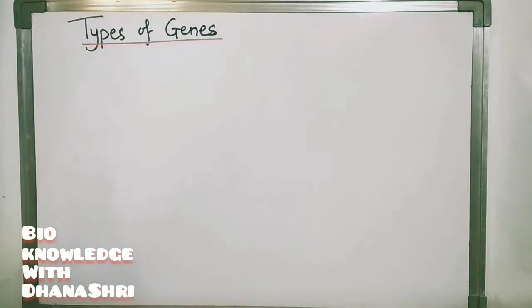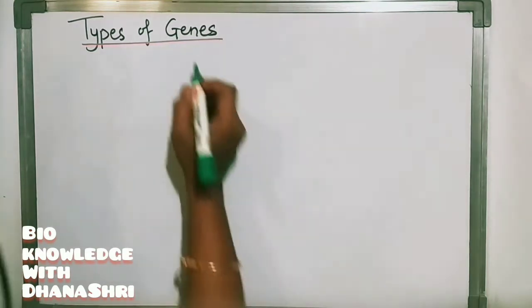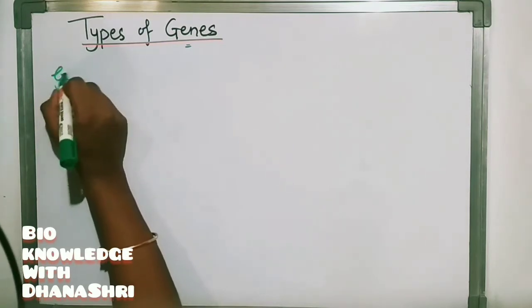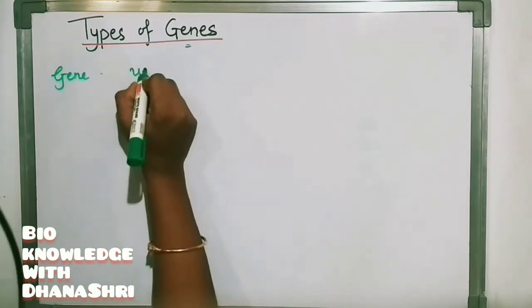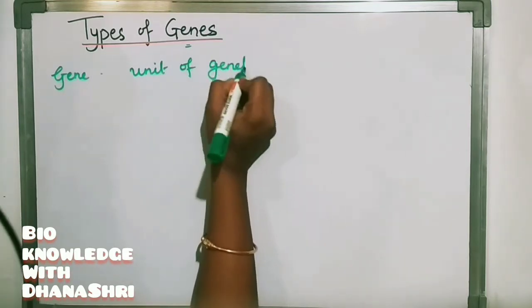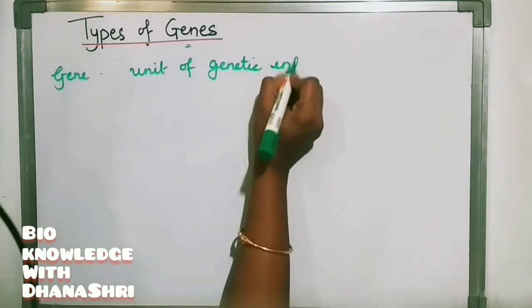Today our topic is types of genes. So gene, what do you mean by gene? Gene is a unit of genetic information.